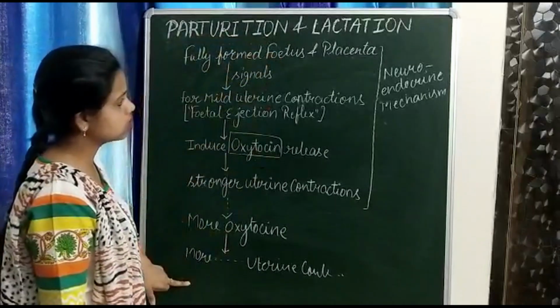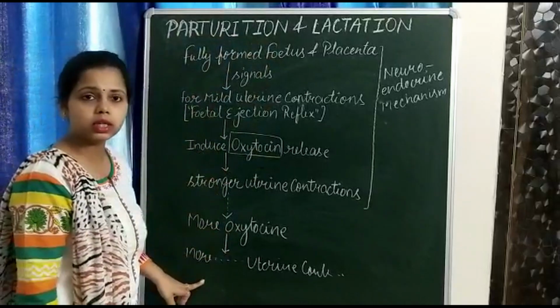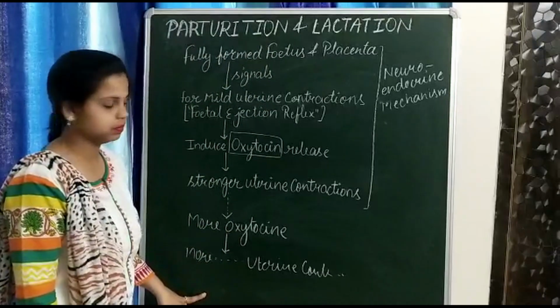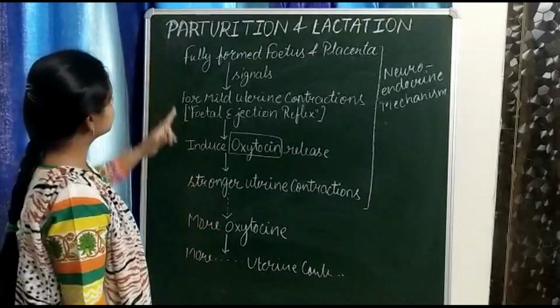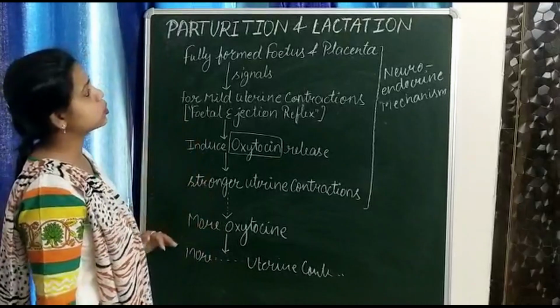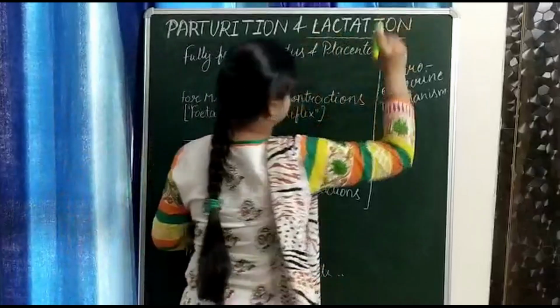So in this process, the nervous system and the endocrine system are both involved. That's why it is called a neuroendocrine mechanism. Is it clear? So this whole process is our parturition. After parturition, there is another process, that is lactation.